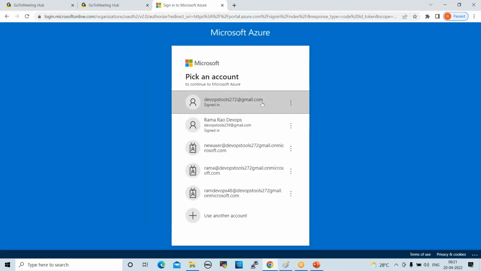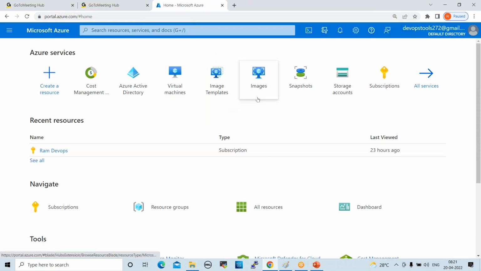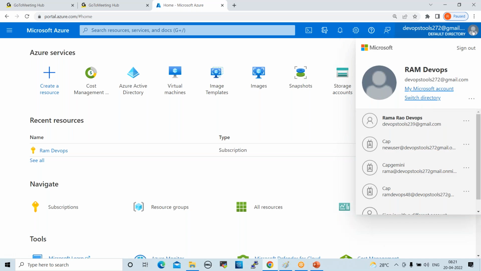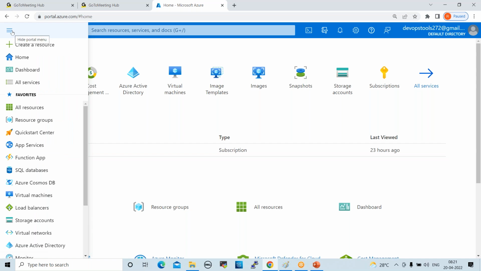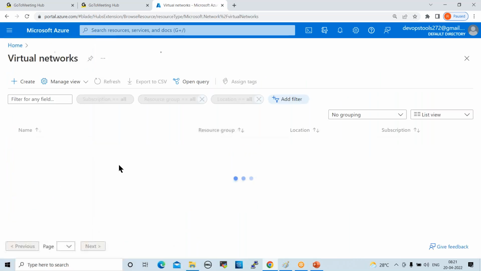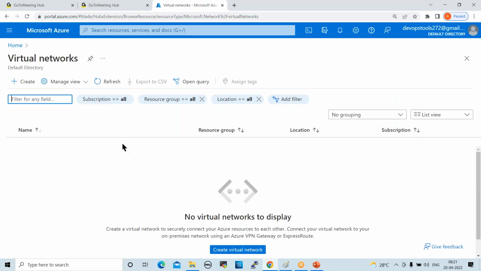Portal.azure.com. Now, if you want to create any VNets, virtual networks, go to the navigation menu, see here, virtual networks. Click on virtual networks. Currently we don't have any virtual networks, right? Now I want to create one virtual network. Click on create virtual network.